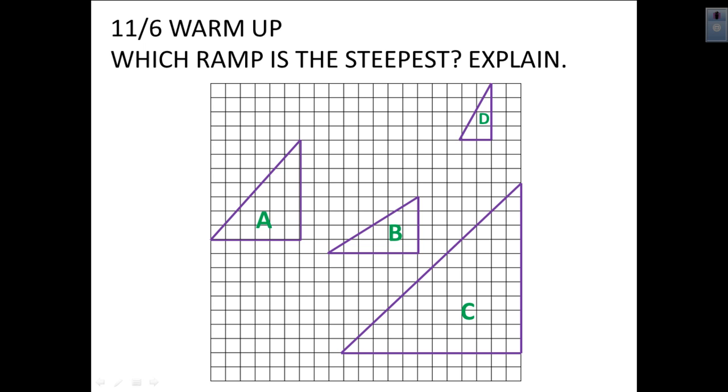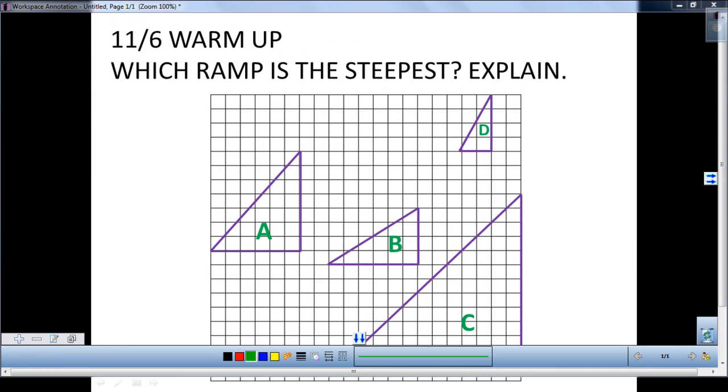I wanted to show you the slide that has the warm-up question. It asks which ramp is the steepest and explain. So if you recall the activity that we did, we decided as a class that D is the steepest. Now, do you recall the reason why D is the steepest? Hopefully you answered it has the highest ratio of rise to run.